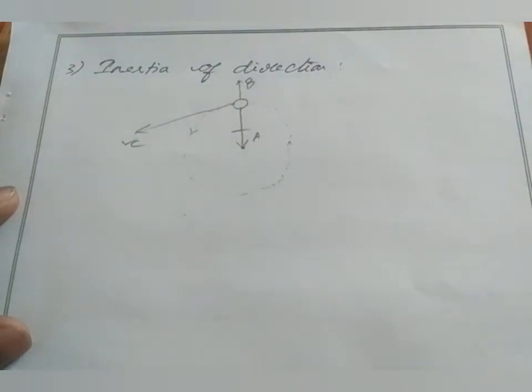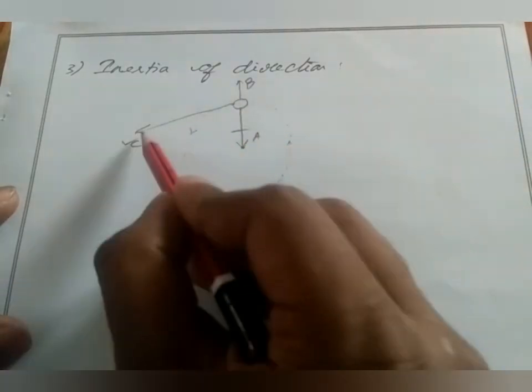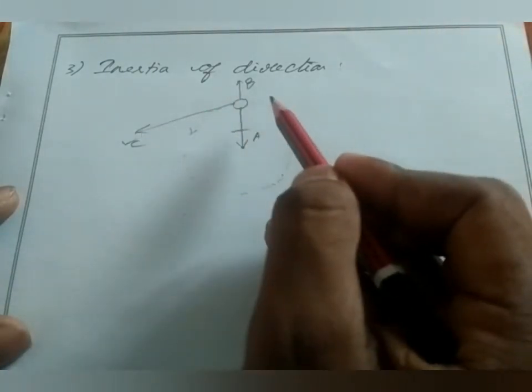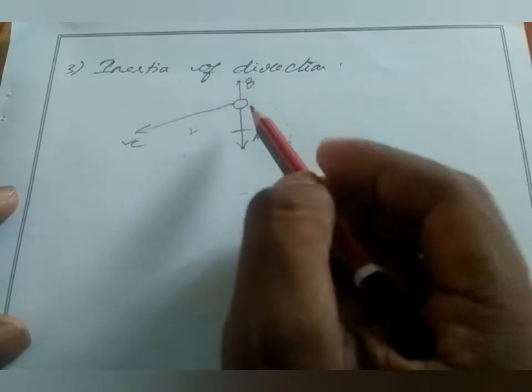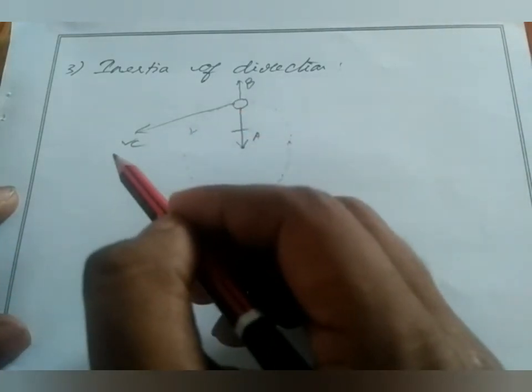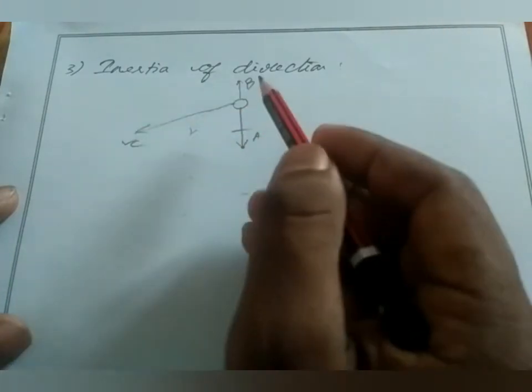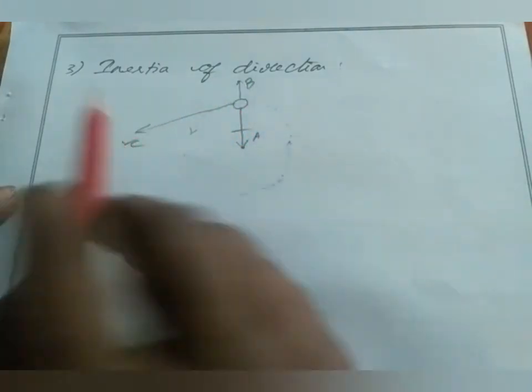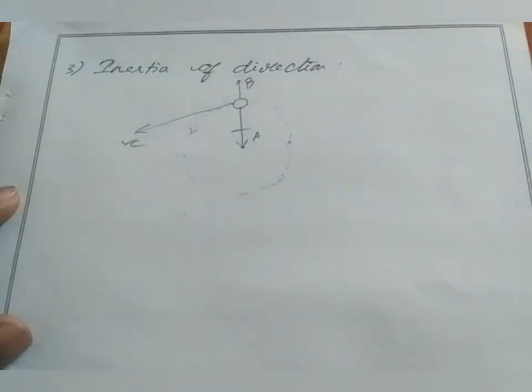Tangential to its orbit. For example, if there is no gravitational force, no attraction force between the earth and the sun, then our earth will start to move tangentially. Then it will escape from our solar system. Clear? So this kind of resistance to change its direction is known as inertia of direction. Clear? So we can understand inertia of direction by the following example.